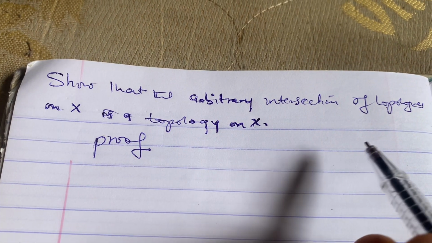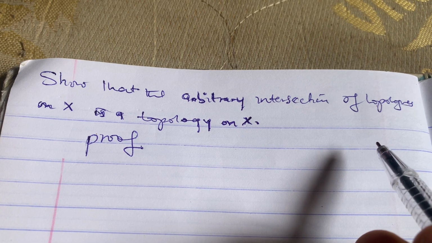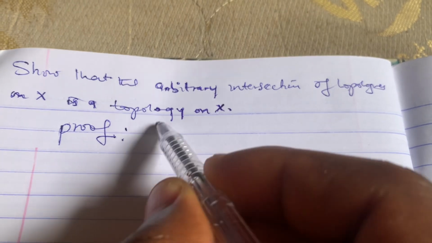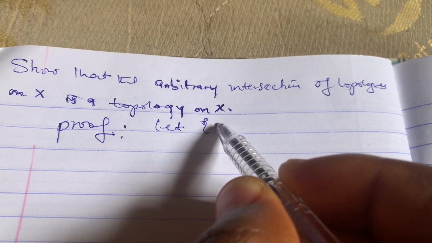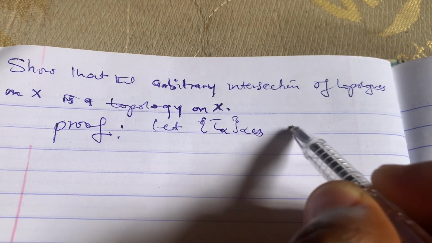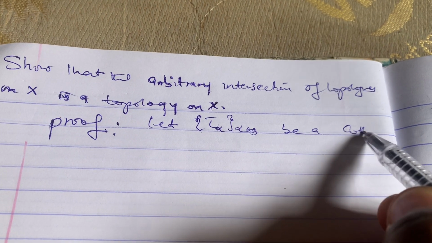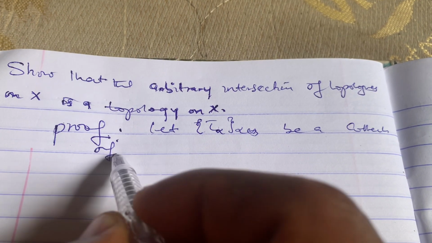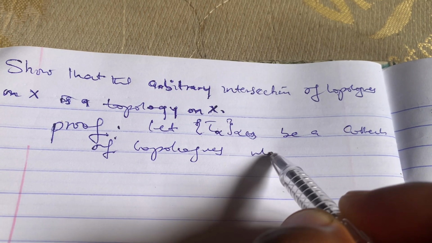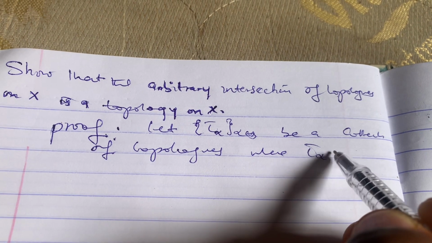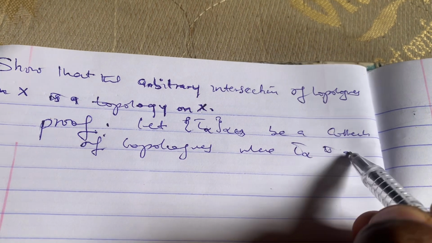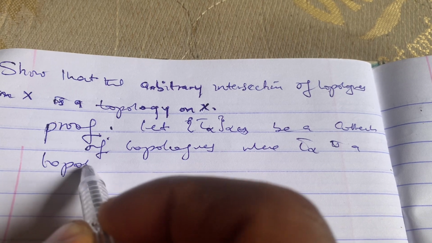Now for us to show this, we'll say let T_alpha, such that alpha is in Delta, be a collection of topologies, where each T_alpha is a topology on X.